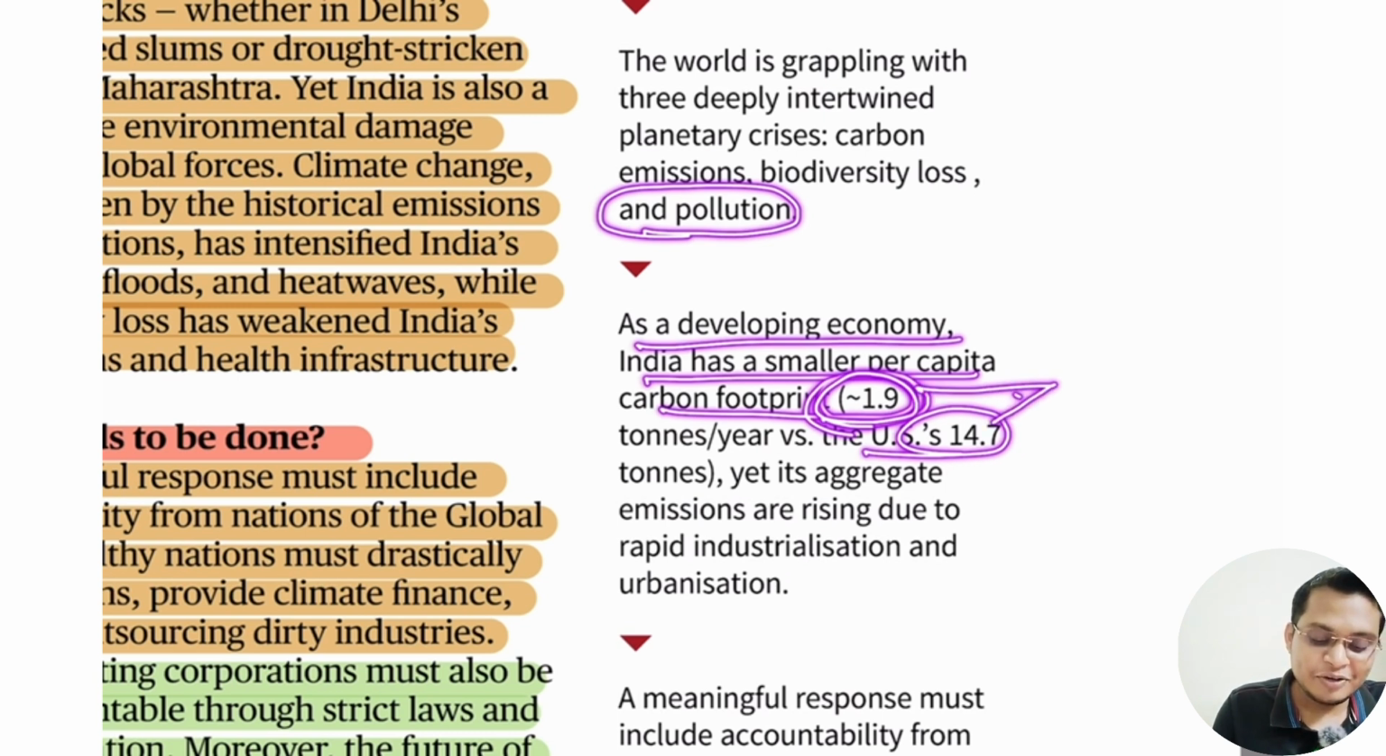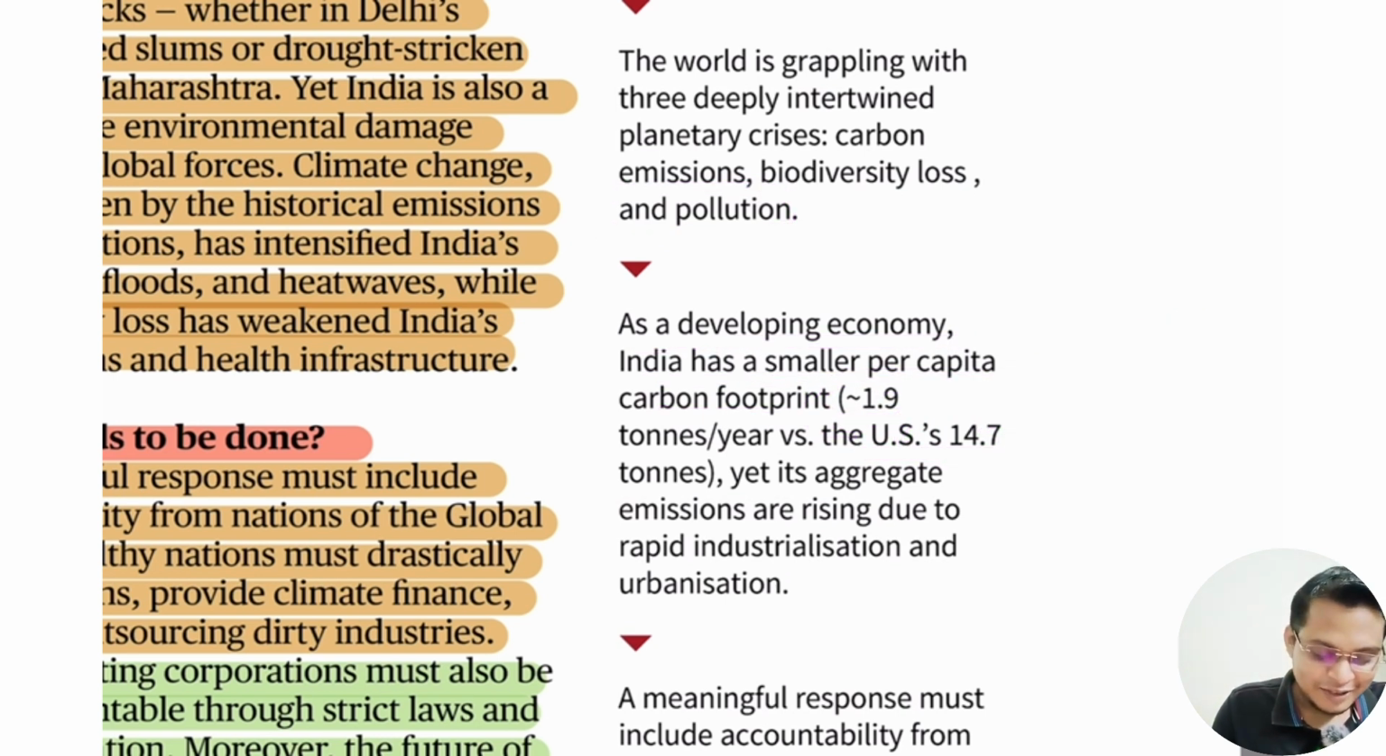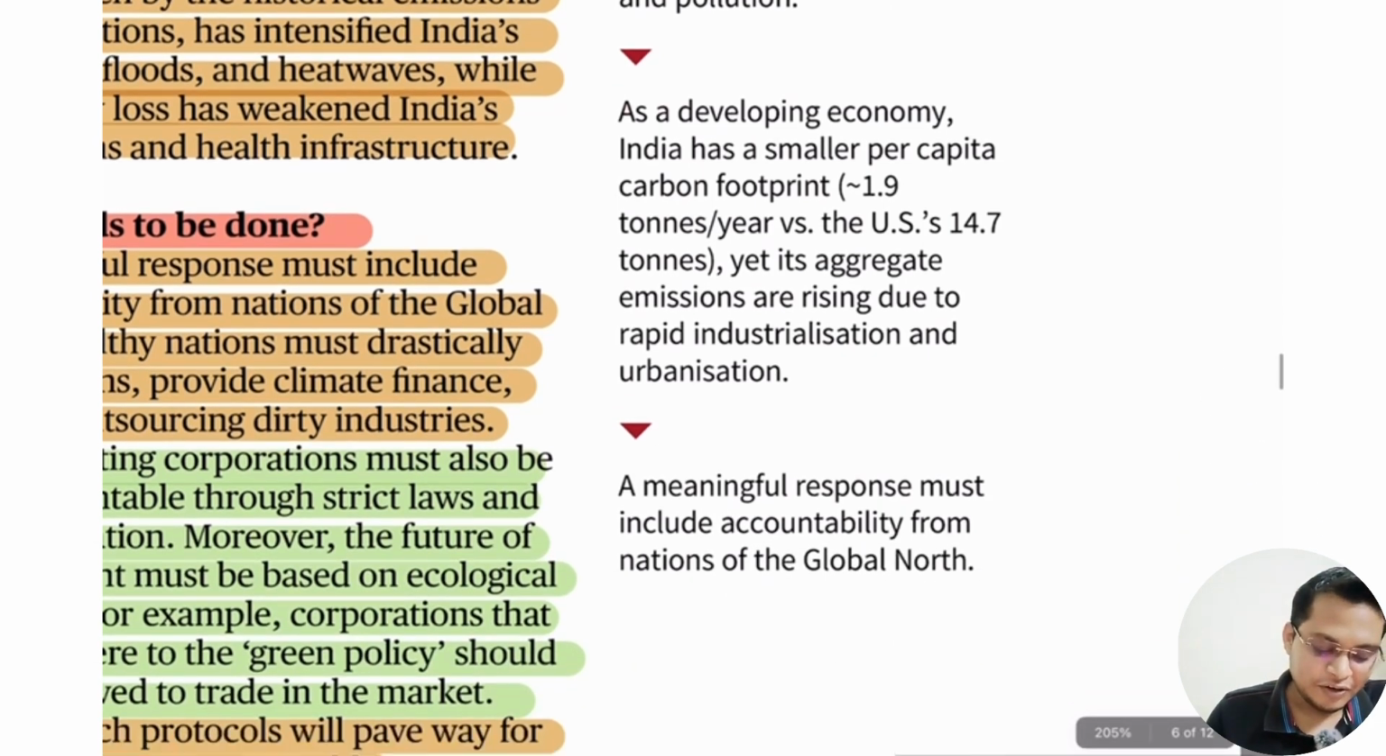This was asked in UPSC prelims. They asked this in this year's prelims also, and they gave the wrong numbers. Okay. So yet the aggregate emission is rising. Look, India has a low per capita figure, each person is emitting very little as compared to the USA, but our population is 140 crore. So cumulatively, adding everything, India is a larger emitter, the third largest emitter of carbon dioxide.